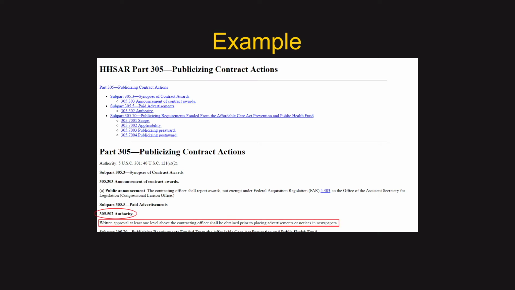In detail, HHSAR uses Part 305.502 authority to state, written approval at least one level above the contracting officer shall be obtained prior to placing advertisements or notices in newspapers.